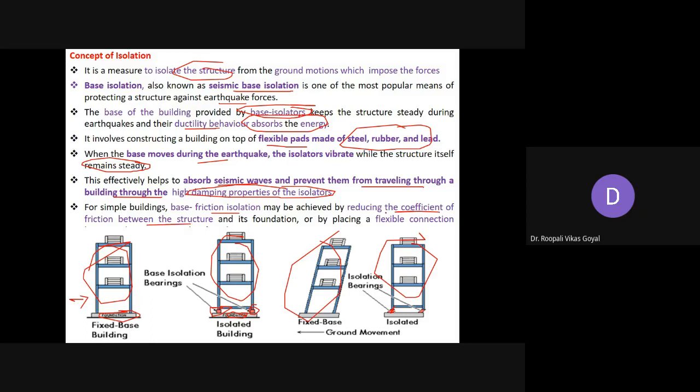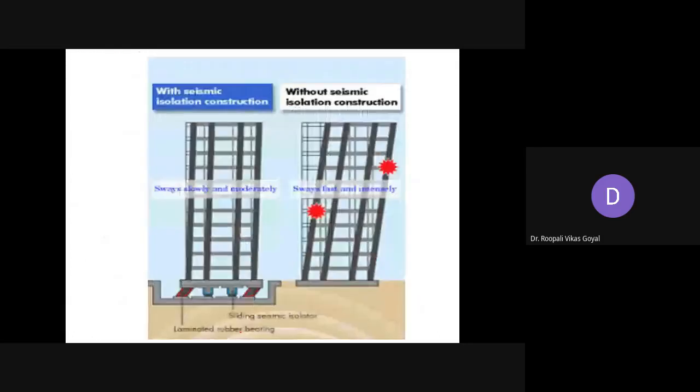So if you provide a flexible connection in the base, that will protect your whole building. Just see this building, with this kind of base isolators provided. Here, this is the building without base isolation. You can see during an earthquake, it will sway fast and intensely. While this particular building, provided with seismic isolation construction, will sway slowly and moderately.